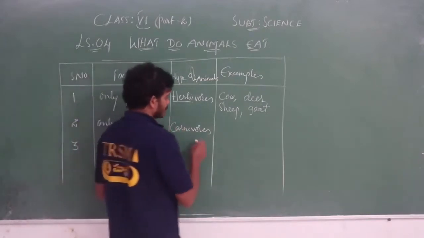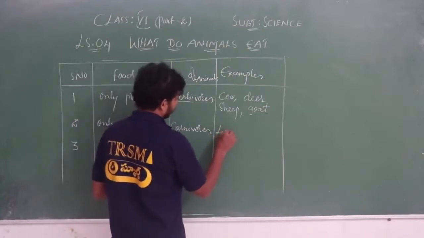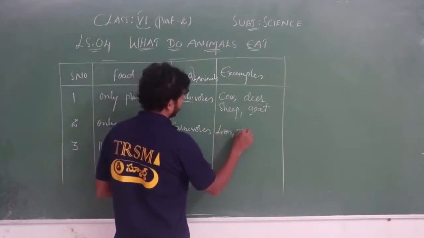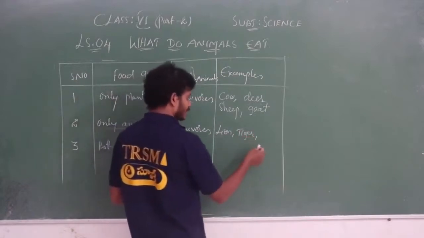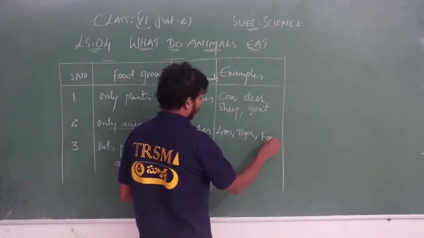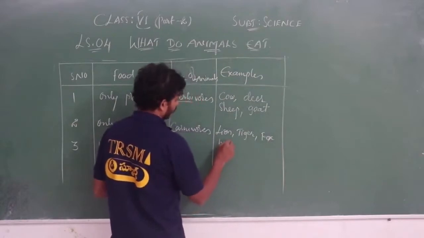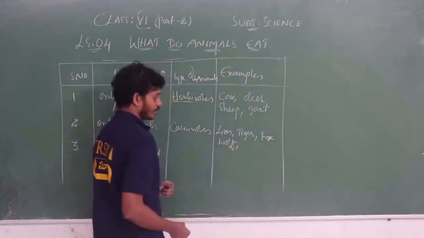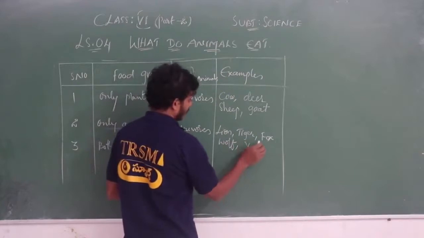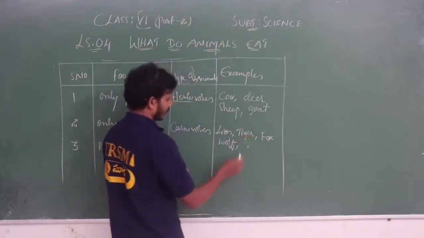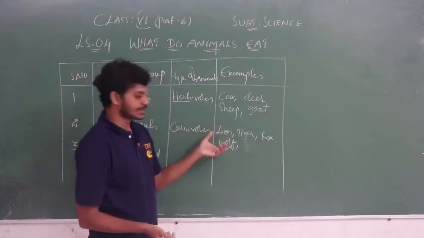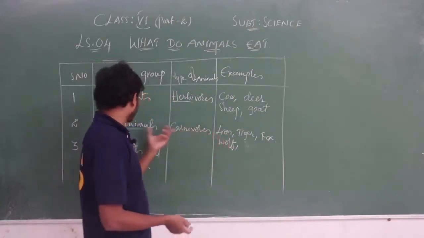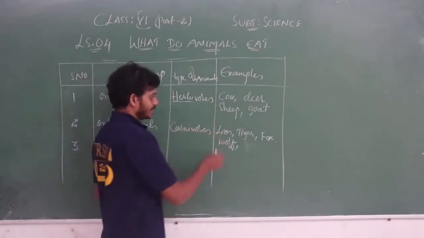Examples for carnivores: lion, tiger, leopard, cheetah, fox, wolf, and also vulture. Carnivores are the organisms which eat only animals.